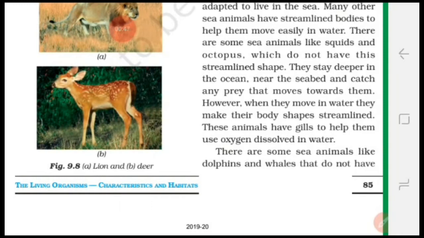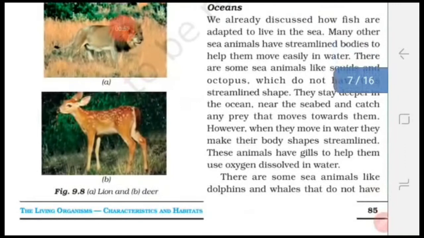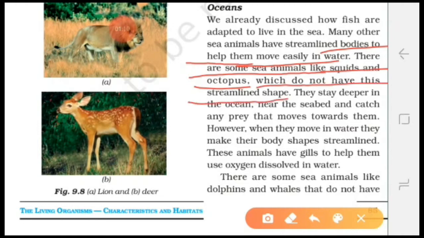But what about other animals and plants, how do they survive in the water bodies? What special features are present in them? Let us study about it. Many other sea animals have streamlined bodies to help them move easily in the water. There are some animals like squid and octopus which do not have this streamlined body.